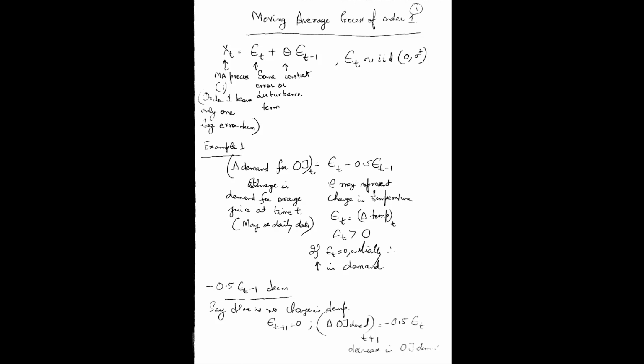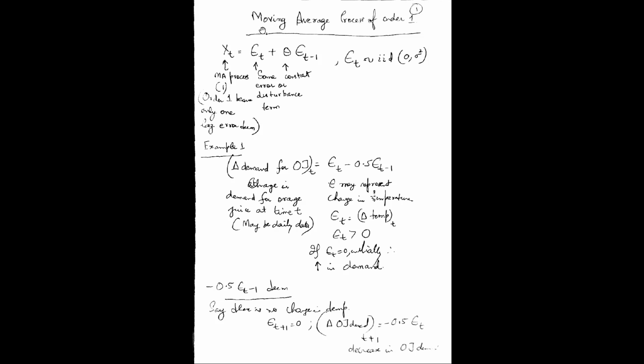So let us first understand what a moving average process is. I will give you the crux of the process; let's not go into all the details.